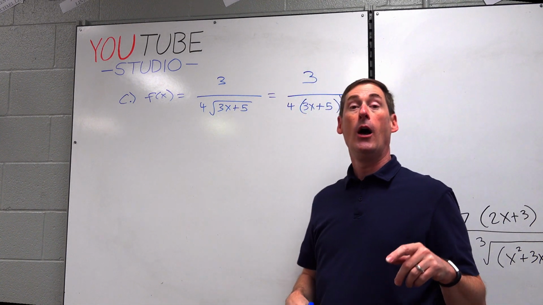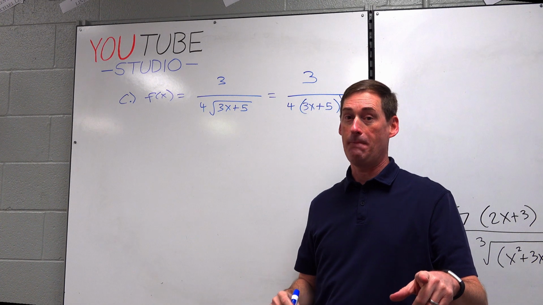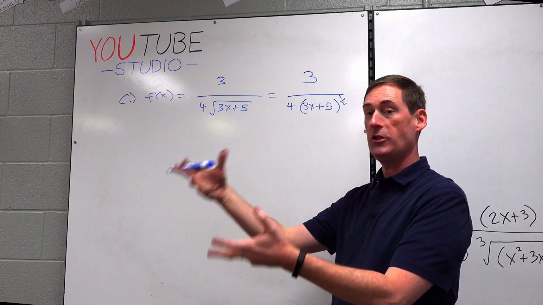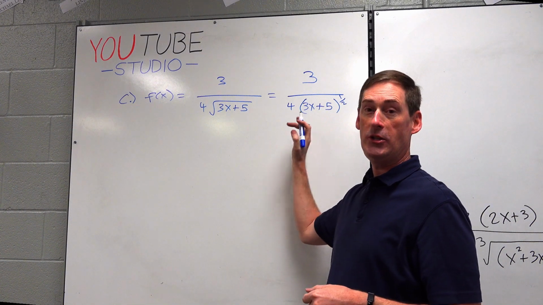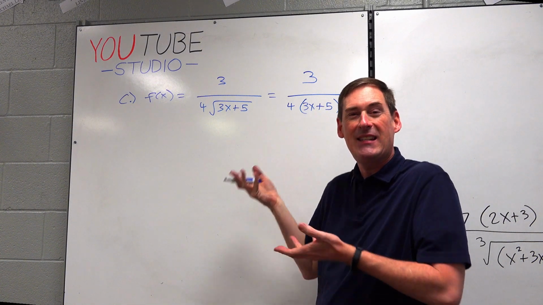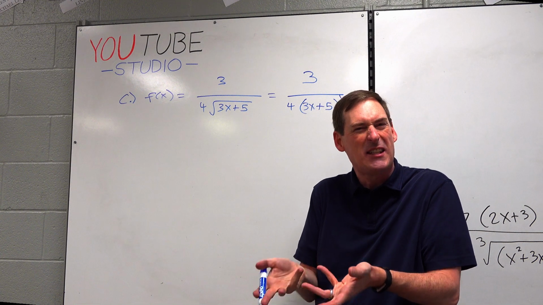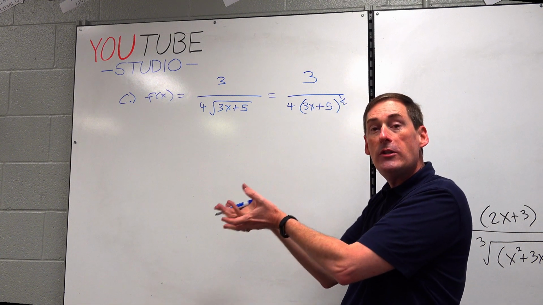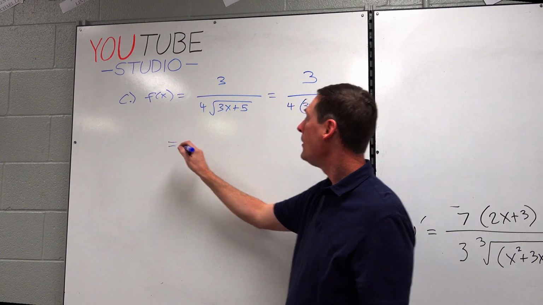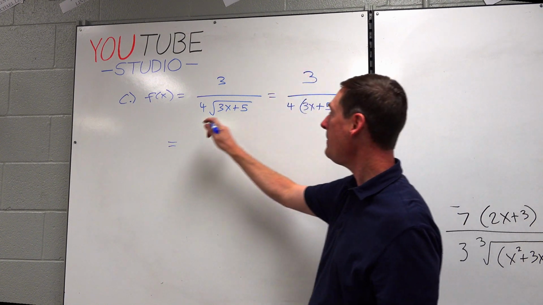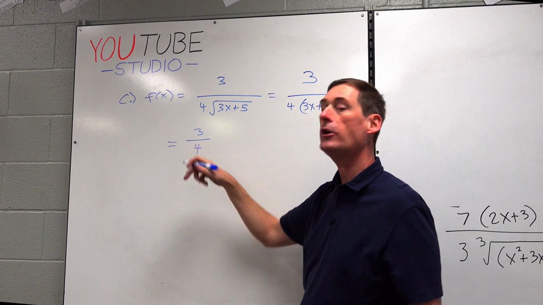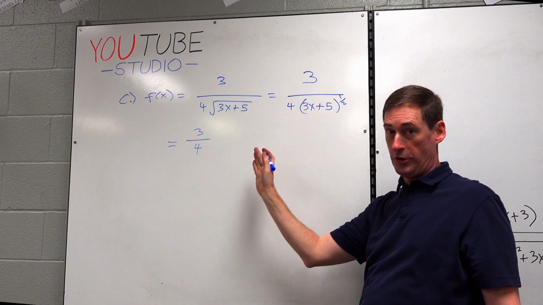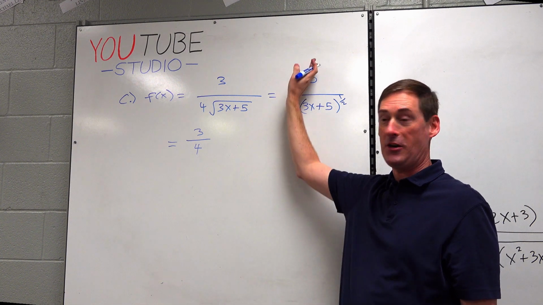All right, oh, there's a double whammy this time. Letter B, we changed the radical to exponent form. Letter C, we changed to exponent form, but the x is still on the bottom. We don't want the x on the bottom. We want to move it to the top. So, who's on top? 3. Who's on the bottom? 4. Who's the coefficient? 3/4. 3/4 is actually a coefficient here.